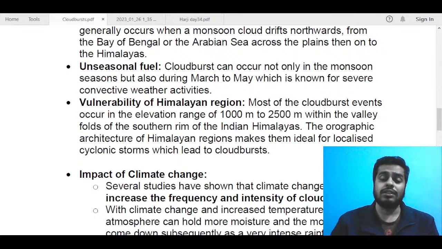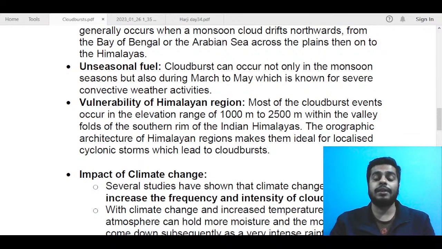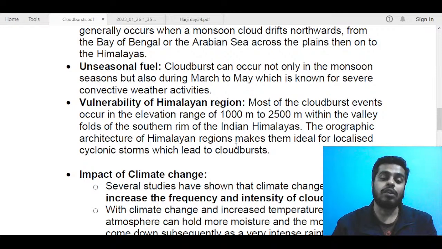Since this question was asking for the whole mechanism and occurrence, you needed to explain your points a bit so that the examiner can understand that you have the knowledge, and other than the diagram, you can also present your knowledge in the required format. So the orographic architecture of Himalayan regions makes them ideal for localized cyclonic storms which lead to cloudbursts. So you can talk about this.